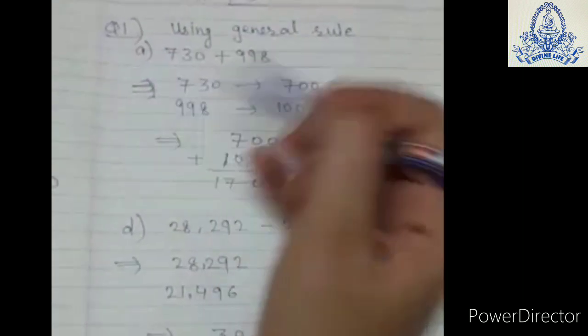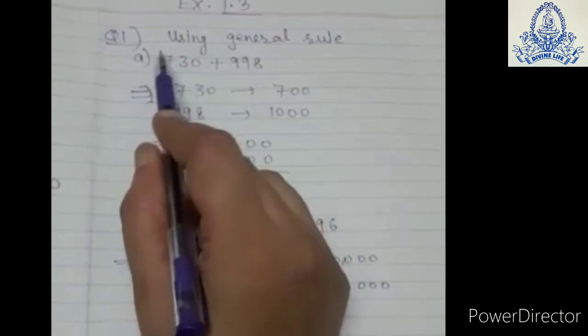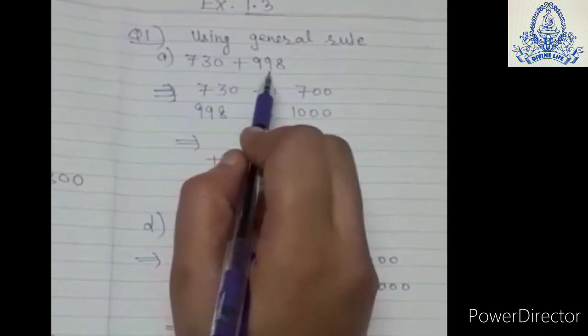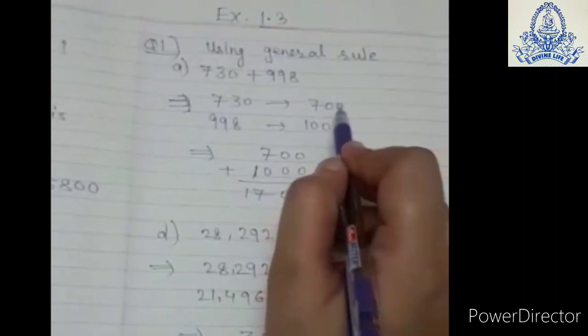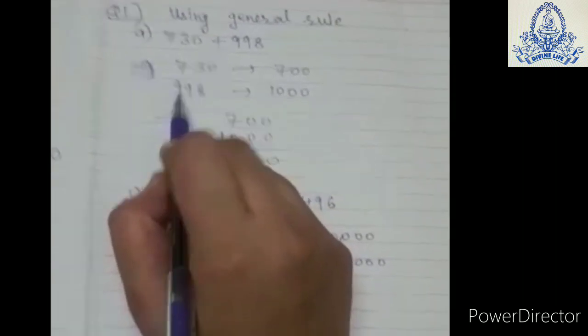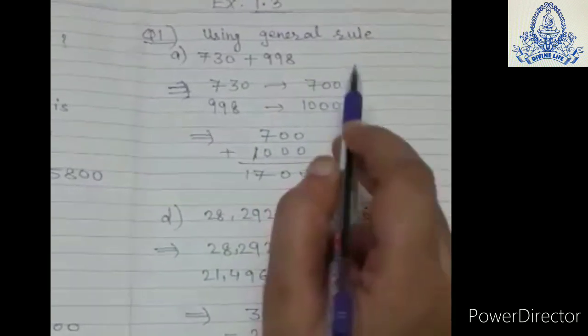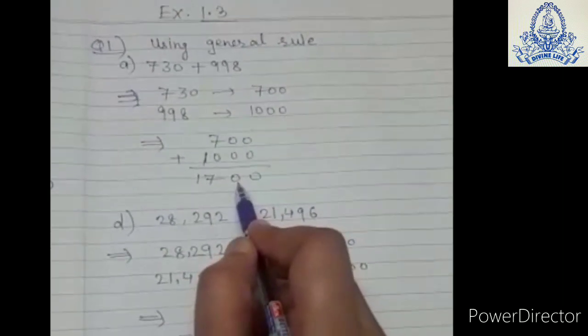Okay. Now let's see. See, this is addition. We have to find the nearest hundreds of this number because it is 3 digit. Okay. So nearest 100 of 730 is obviously 700, and nearest 100 of 998 is equal to 1000. So addition of 700 plus 1000 is 1700.